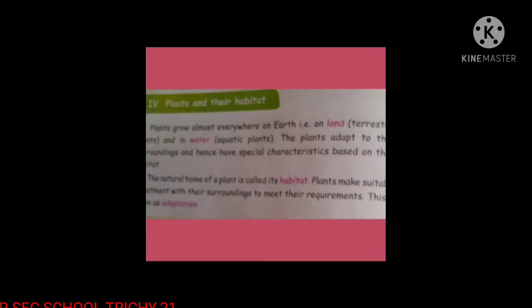Now let us learn in detail about plants and their habitat. Plants grow almost everywhere on earth, that is on land. They are called terrestrial plants, and in water they are called aquatic plants. The plants adapt to their surroundings and hence have special characteristics based on their habitat. The natural home of a plant is called its habitat.